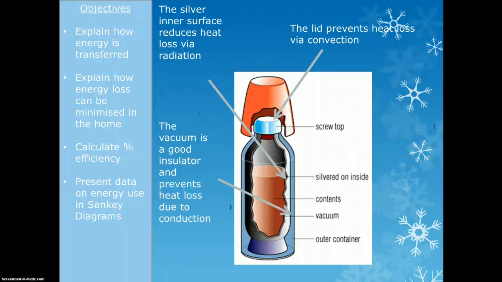It's not going to let it radiate out from that inside container, because the inside layer is going to get warm, but I don't want it to give out that heat anywhere else. So by making it silver, it won't give out much heat. Then by keeping it in a vacuum, well, a vacuum is an ideal insulator because we can't do conduction through it and there's no convection possible, so it stops the heat from going anywhere else. So thermoses work using ideas of all three: conduction, convection and radiation.